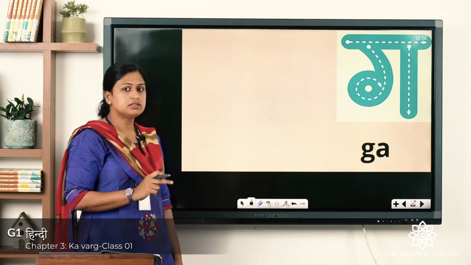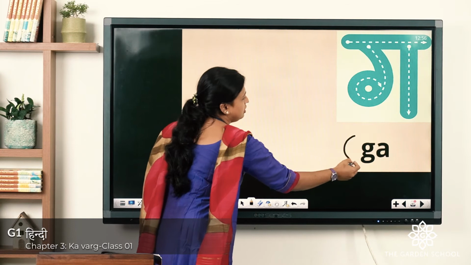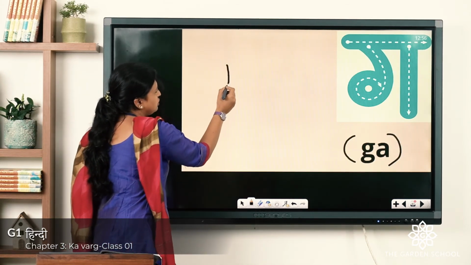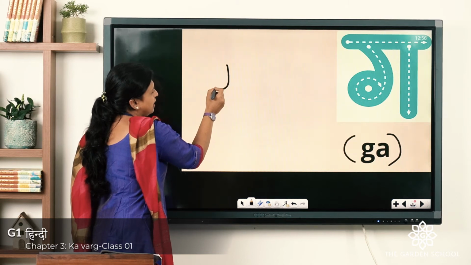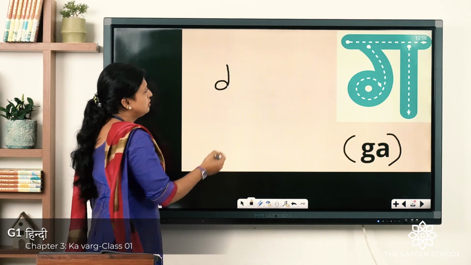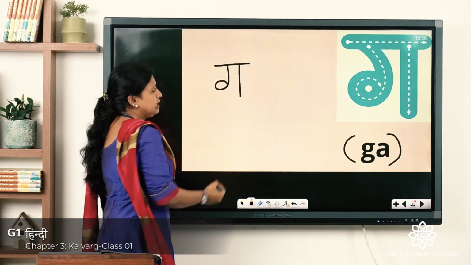Now, the next consonant is Ga. It sounds Ga, G-A, Ga. Now, let us see how to write. Small J, turn to the left side and make a circle like this. Then a standing line and on the top a sleeping line.